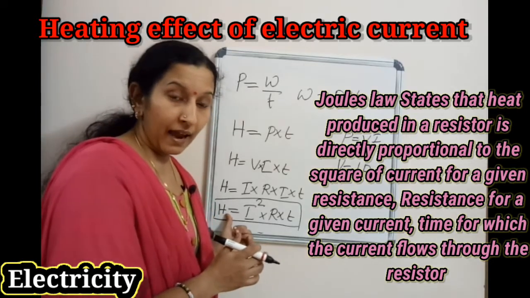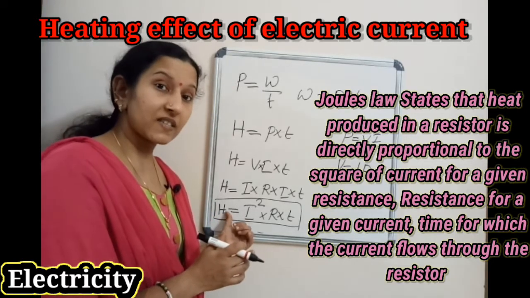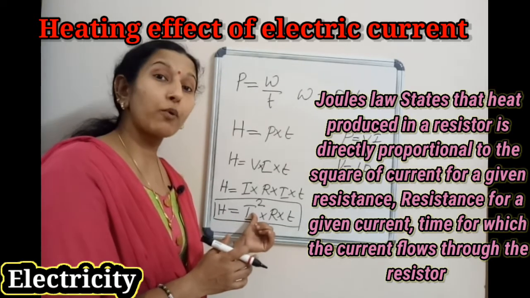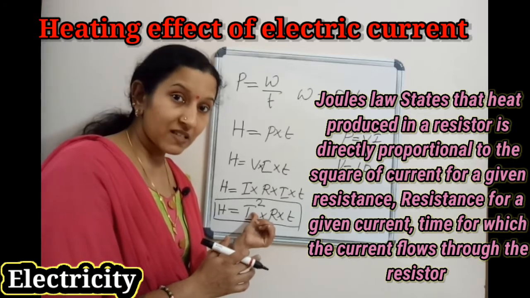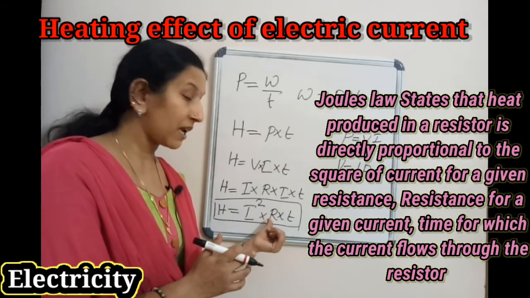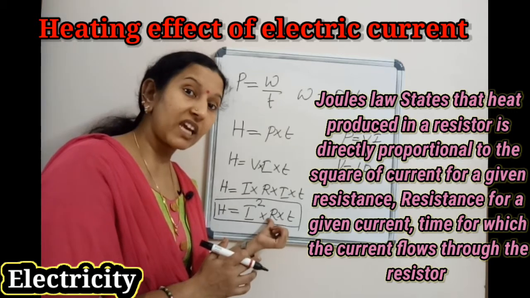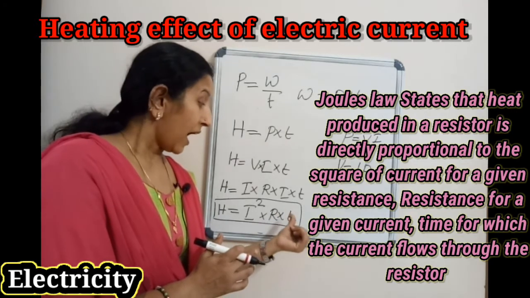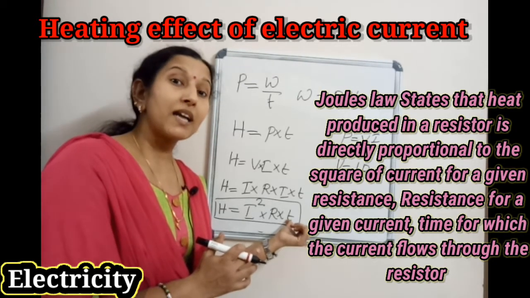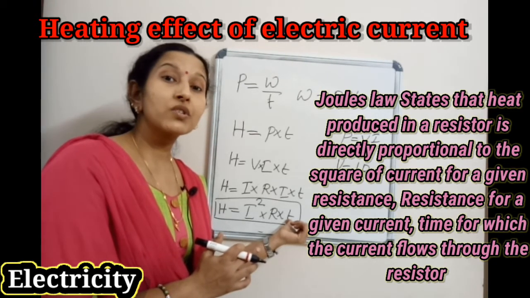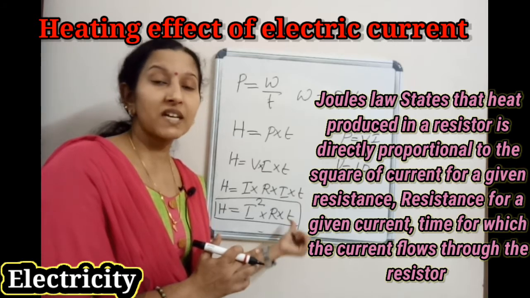Joule's law states that heat produced in a resistor is directly proportional to the square of the current for a given resistance, directly proportional to the resistance for a given current, and directly proportional to the time for which the current flows through the resistor.